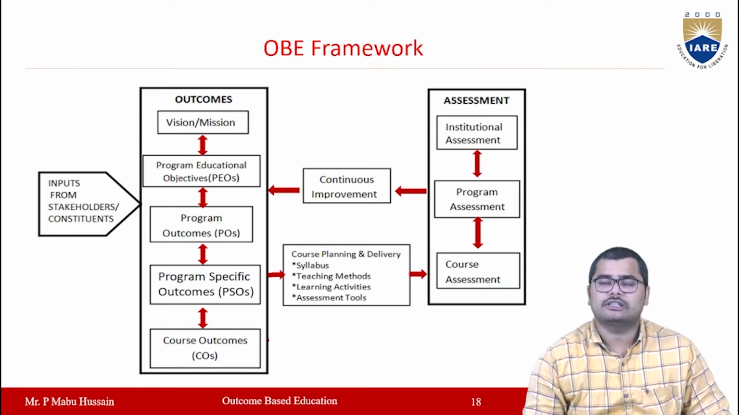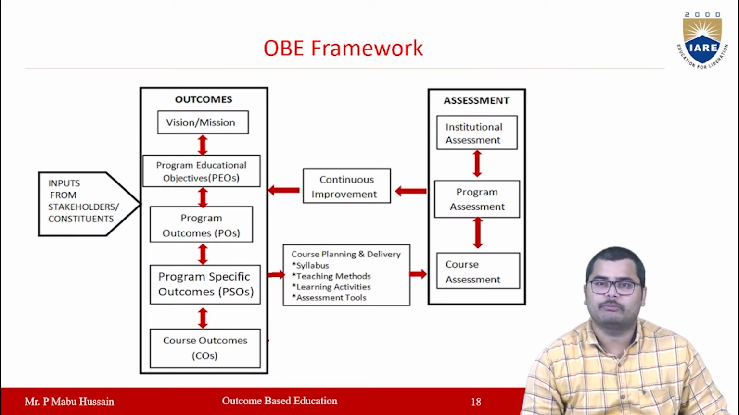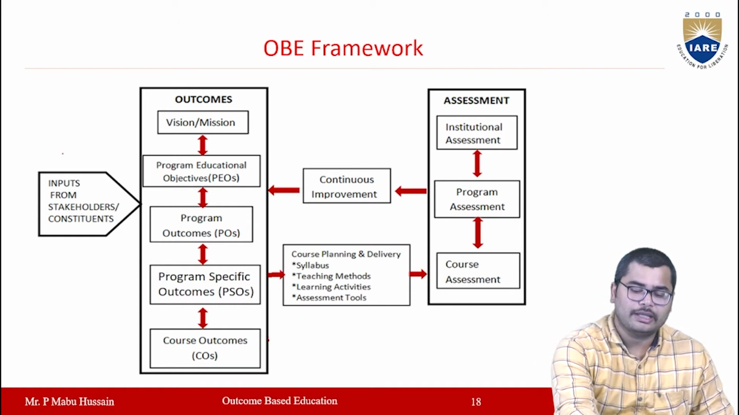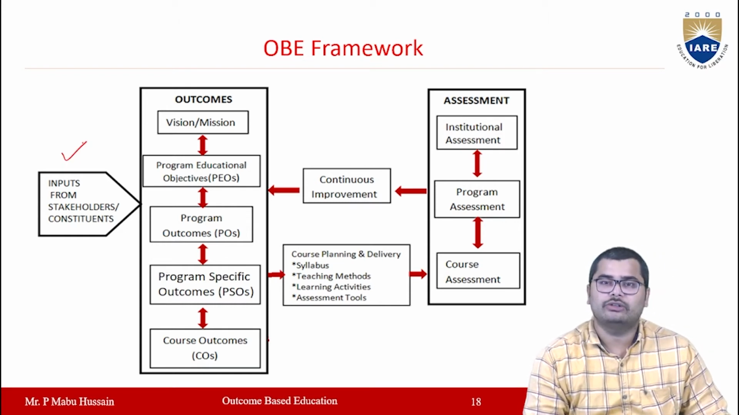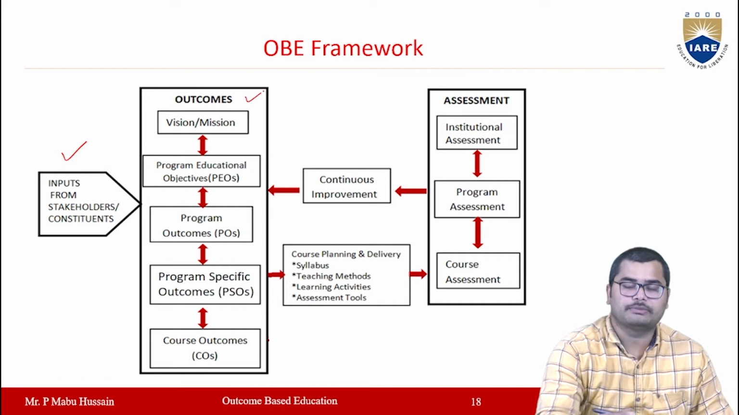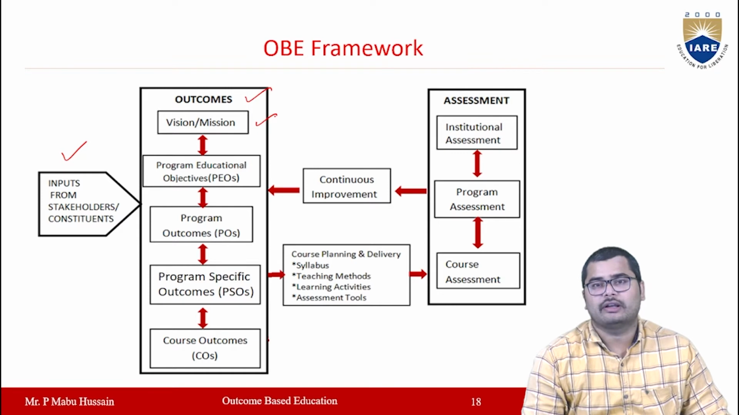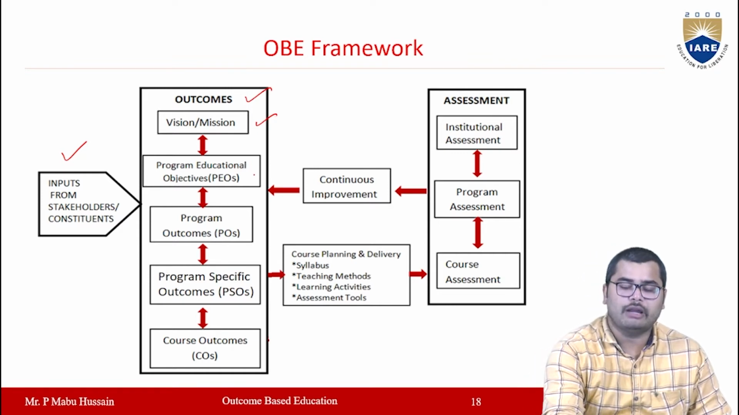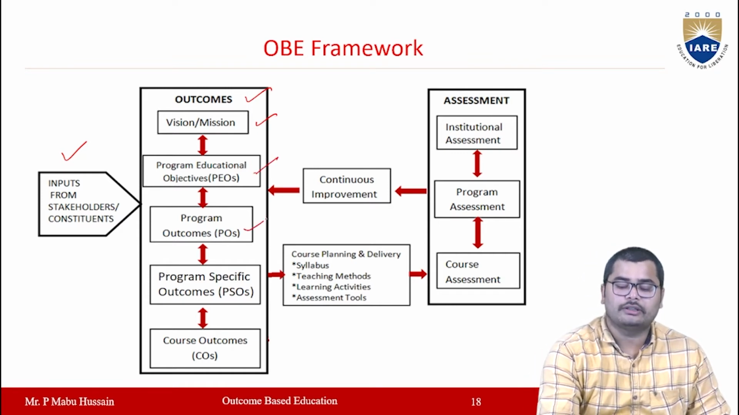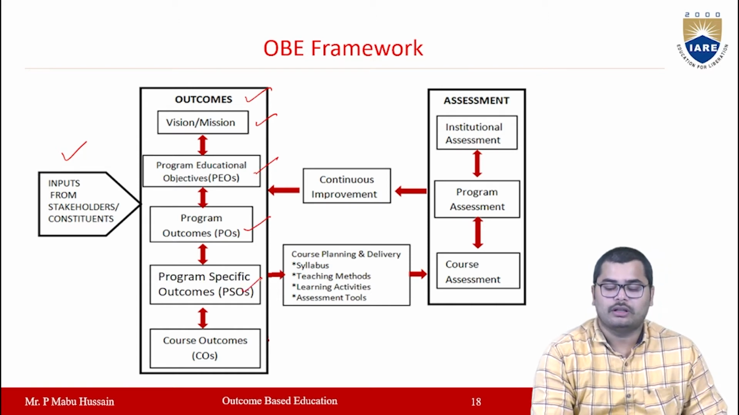Right? So now this is the OBE framework. If you observe the OBE framework, here you have the inputs from stakeholders. Stakeholders here refer to the students, the parents, alumni, teachers, all those. We will take the inputs from all the stakeholders and we will frame the outcomes. Outcomes will be vision and mission for an institution, and for a program you will have program educational objectives and then program outcomes, and then for a course you have the course outcomes, right?